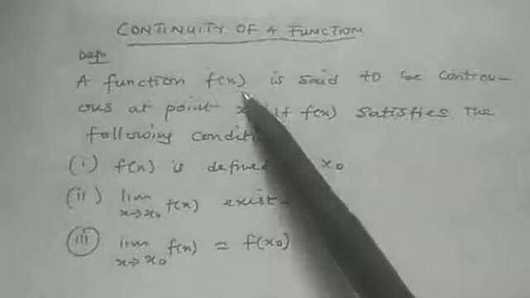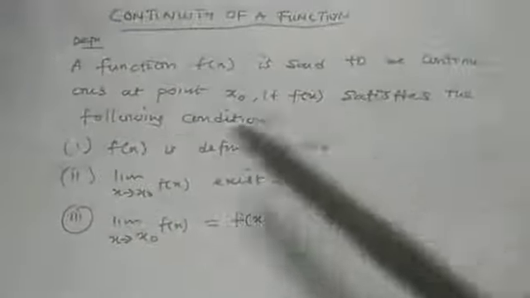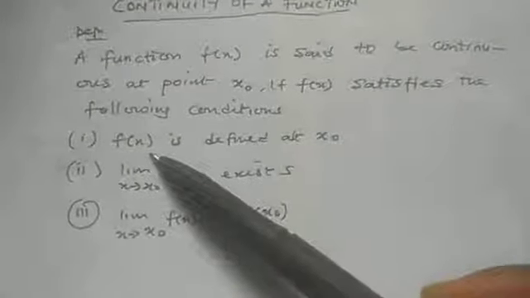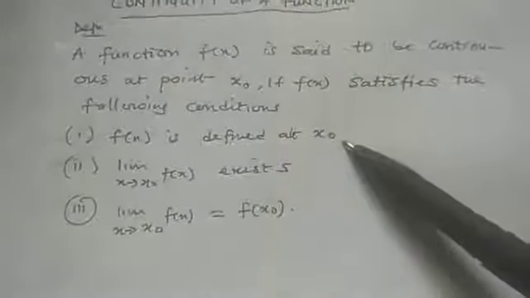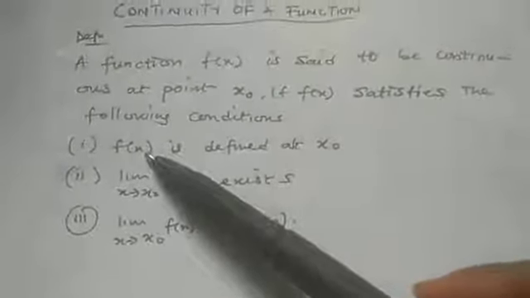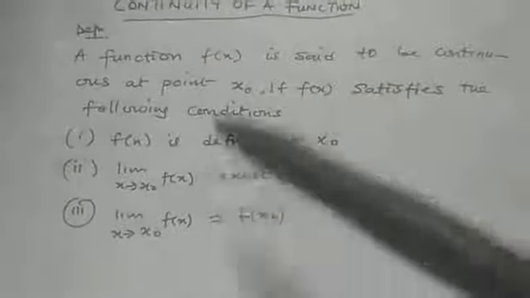We say that a function f of x is said to be continuous at s naught if f of x satisfies the following conditions. The first one: if f of x is defined at s naught, that is, if f of x is not giving us infinity when we put s naught there.